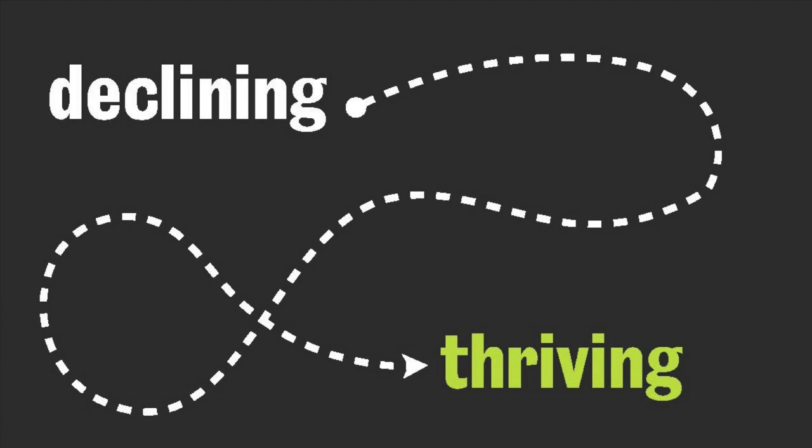So this group got together, the Passyunk Revitalization Corporation. And what they said was, how do we change this? How do we turn this from a neighborhood that's in decline to a neighborhood that's going to thrive? And what does it mean to thrive for this neighborhood?